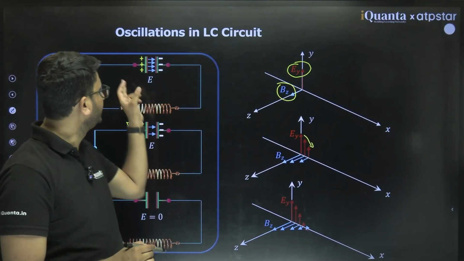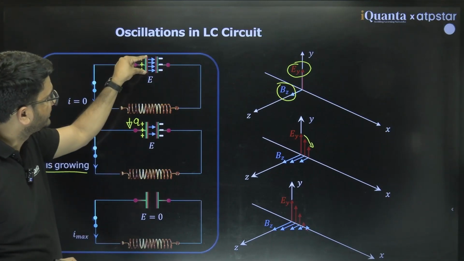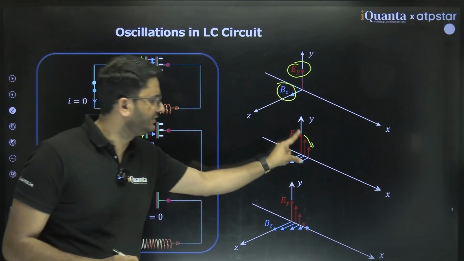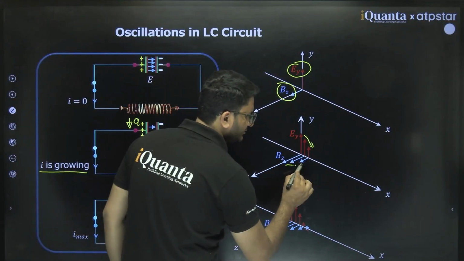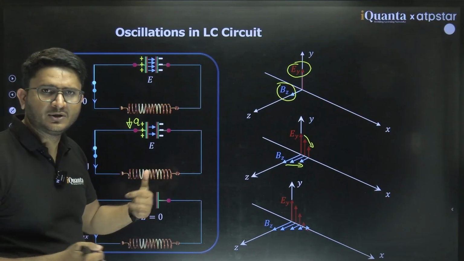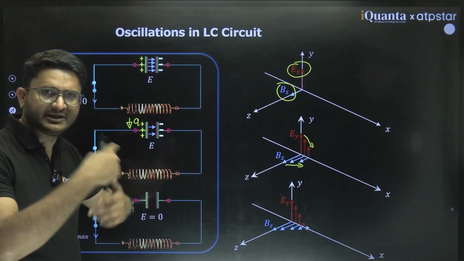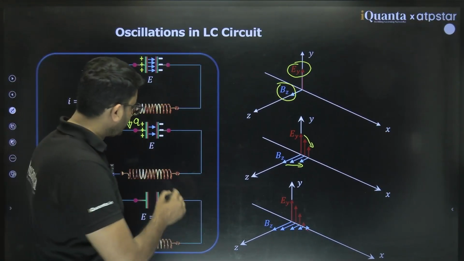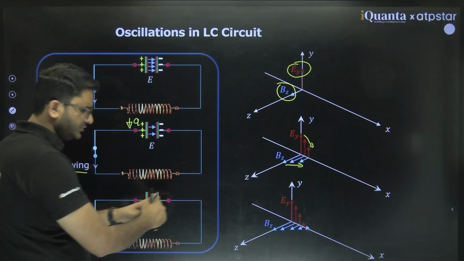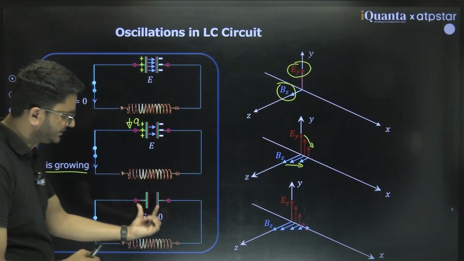The electric field in this space was initially strong, 4 lines, now only 2 lines. So the electric field is decreasing, and it will also decrease the magnitude of the magnetic field, but in a perpendicular direction. So the magnetic field will also become weak. Then after some time, when the whole positive charge goes to this side, it will become neutral.